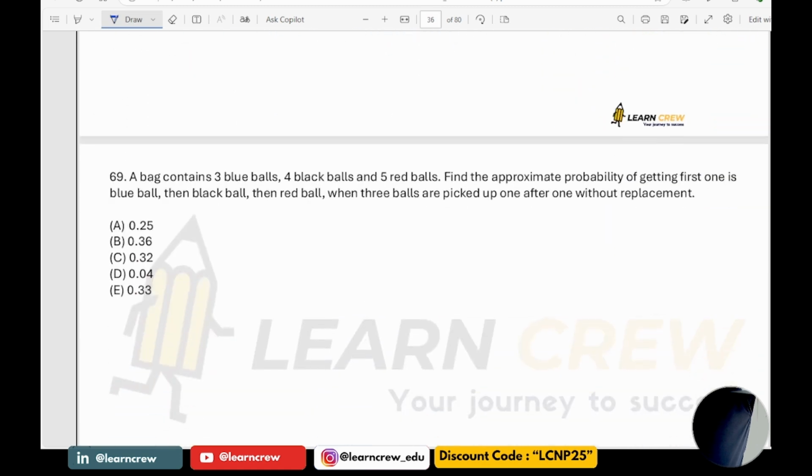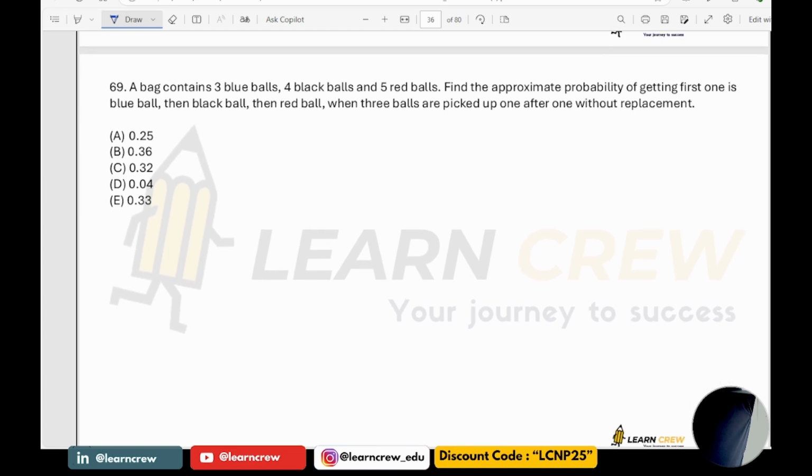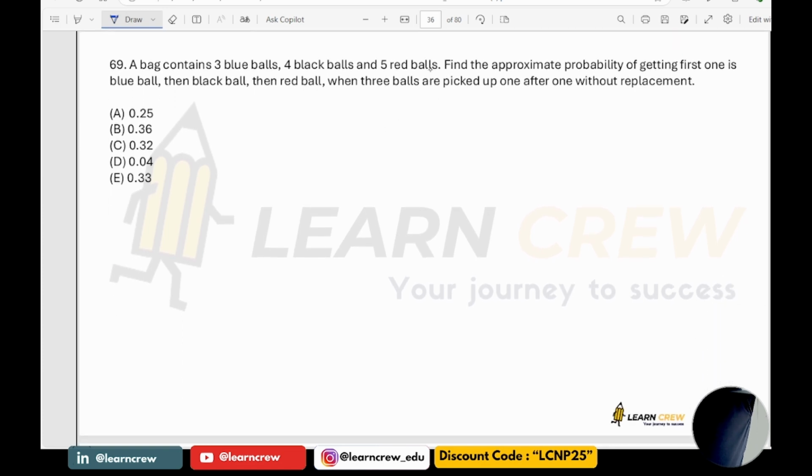Next. A bag contains 3 blue balls, 4 black balls, and 5 red balls. Find the approximate probability of getting first a blue ball, then a black ball, then a red ball, when 3 balls are picked one after the other without replacement. So there is no replacement done.